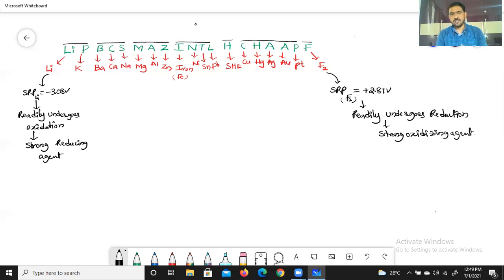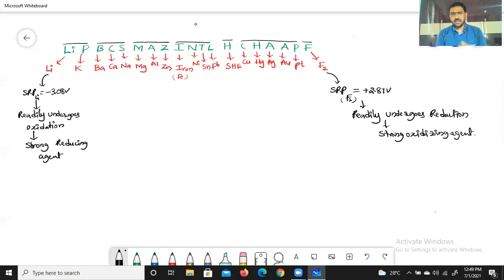It means lithium in the series has the highest negative SRP, so it readily undergoes oxidation and acts as a strong reducing agent. Fluorine has the highest positive SRP, so it readily undergoes reduction and is considered a strong oxidizing agent.